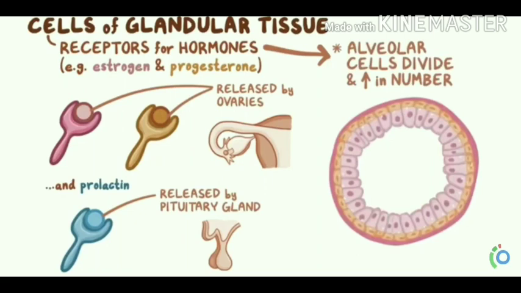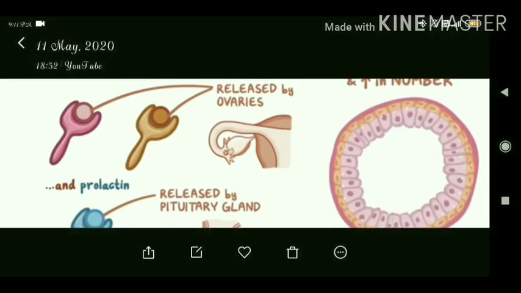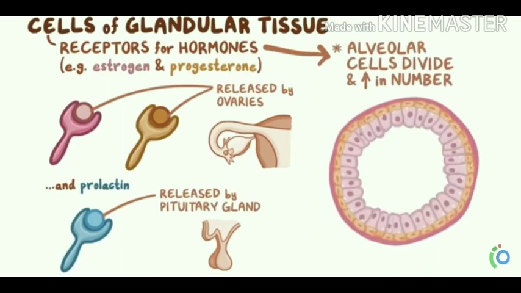These hormones stimulate the alveolar cells, which are the cells in the glandular tissue, to divide. Alveolar cells divide and increase in number, which makes the lobule enlarge.